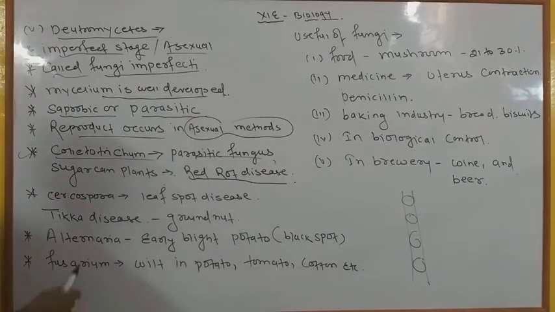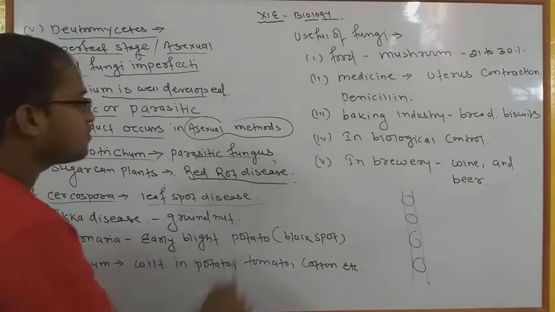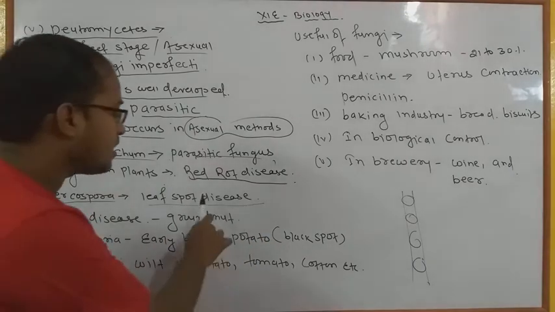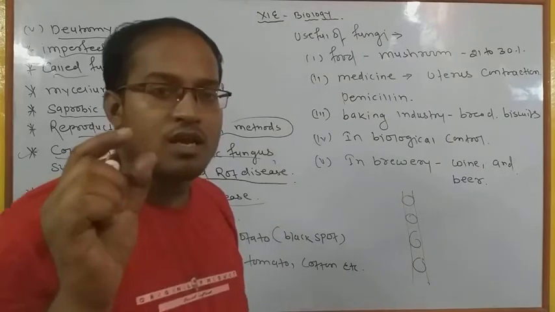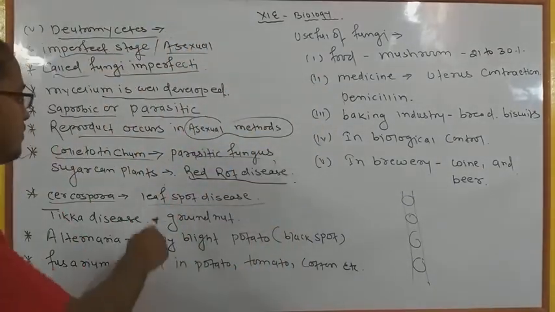And most important, the second one is Cercospora, and it is also considered a leaf spot disease. It means that special spotted structures are found on the upper side of the leaf, which is called leaf spot disease.